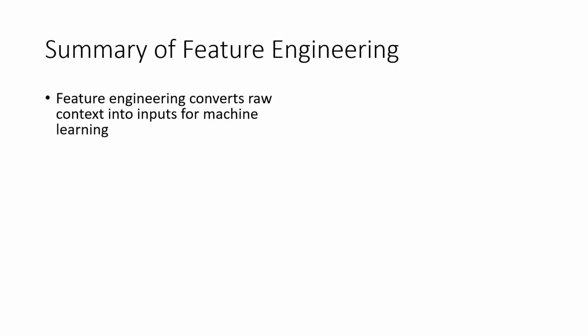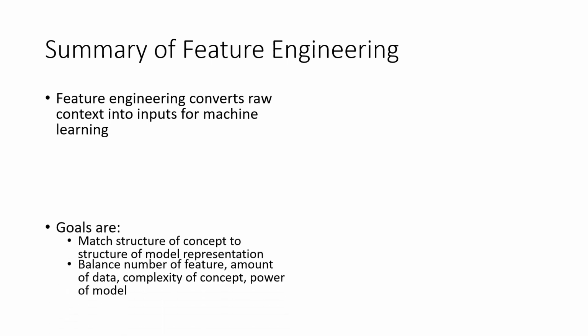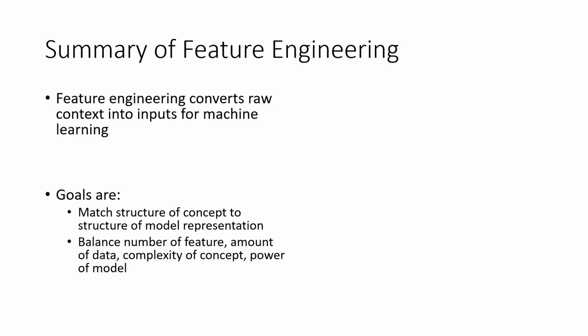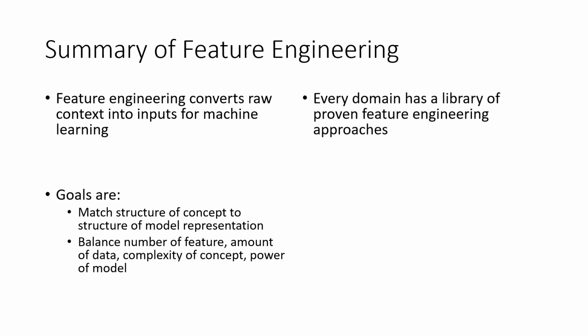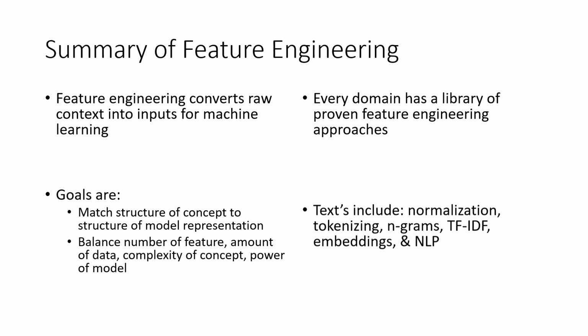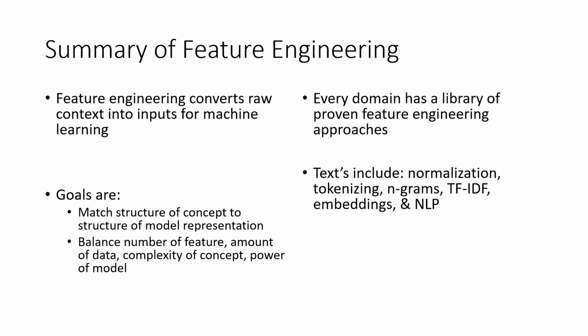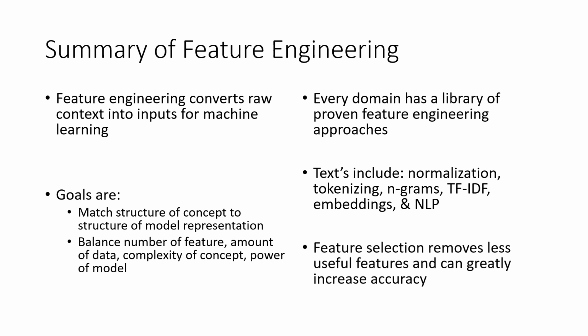Basically, we can say by summarizing, raw context into input for machine learning, we match the structure of the concept to the structure of the model representation, balancing the number of features, amount of data, complexity of concept and power of model. So every domain has a library of proven feature engineering approaches. Text includes normalization, tokenizing, n-grams, term frequency, IDF, embeddings, and ML. So feature selection removes less useful features.